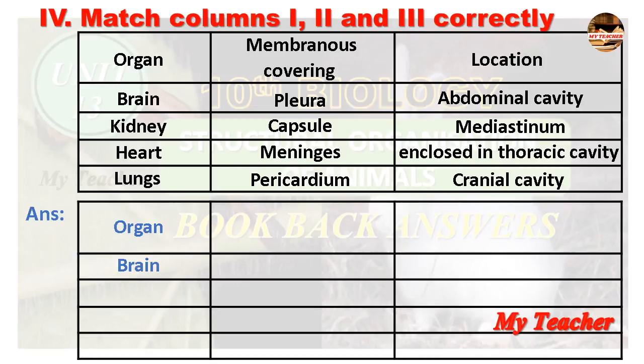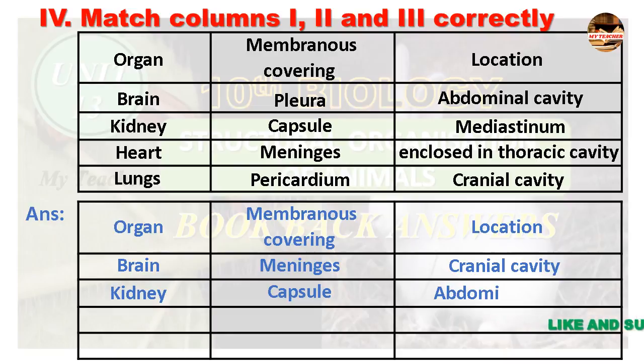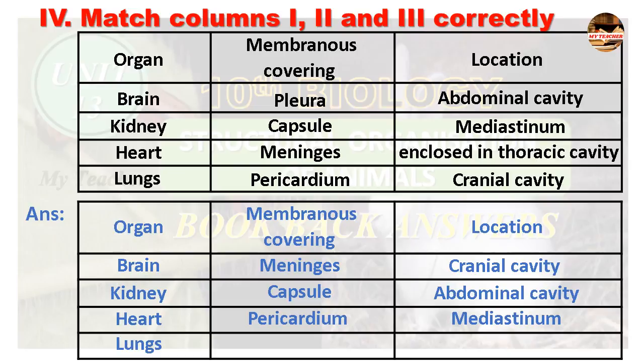Brain, covering of brain is meninges, location, cranial cavity. Kidney, covered by capsule, location, abdominal cavity. Third one, heart, covering is pericardium, located in mediastinum. Lungs, covered by pleura, where it is located? Enclosed in thoracic cavity.